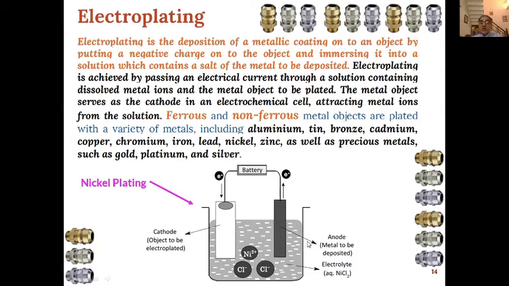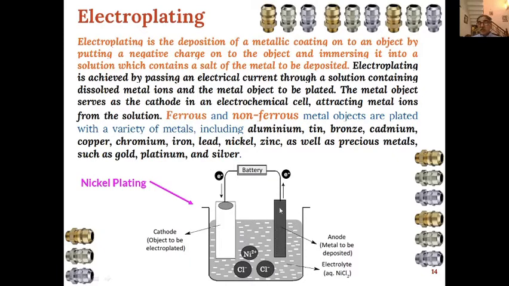So here what we do is we add electrolyte in the form of nickel chloride, right? Because we are doing nickel plating. So when nickel chloride is added, it will exist in the electrolyte as nickel 2 plus ions and chloride ions.